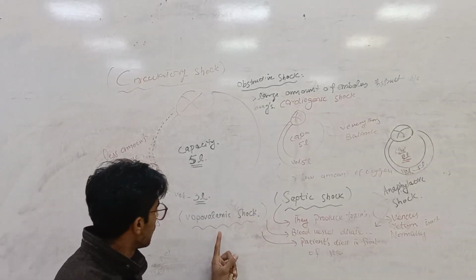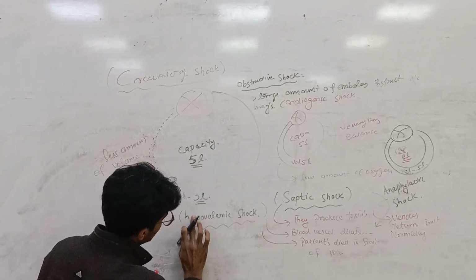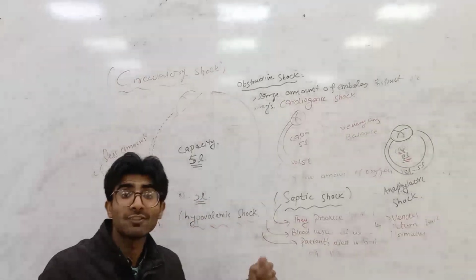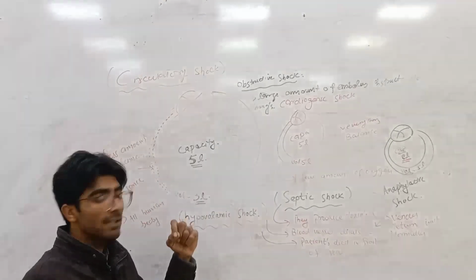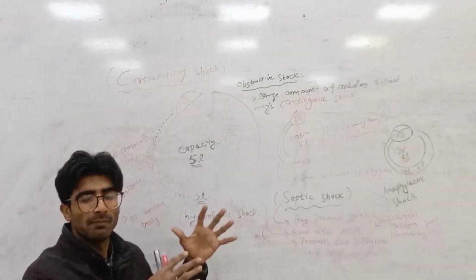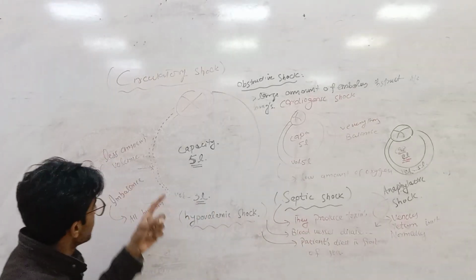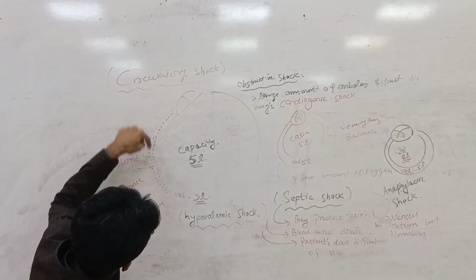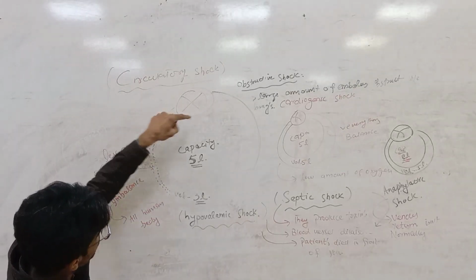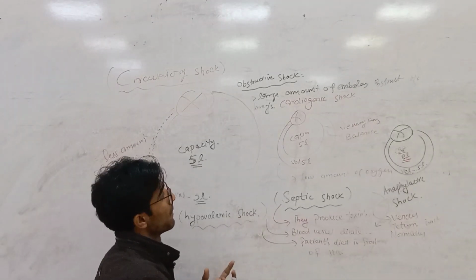One is hypovolemic shock. In this condition, capacity and volume have a disparity. Capacity is 5 liters and volume is 3 liters. The heart needs 5 liters of blood, but in the blood vessel there are 3 liters of blood. There is not a normal amount of blood going into the heart. That's why imbalance and hypovolemic shock happen.